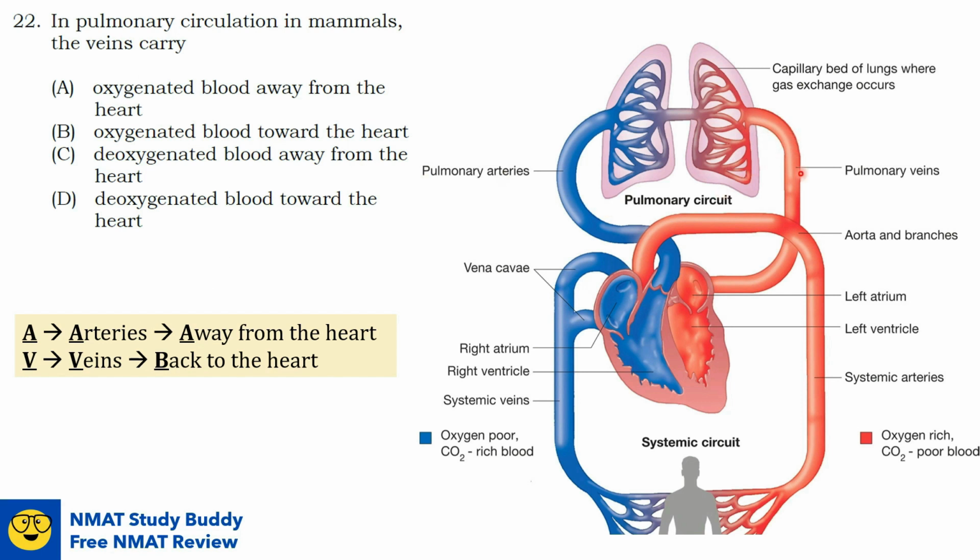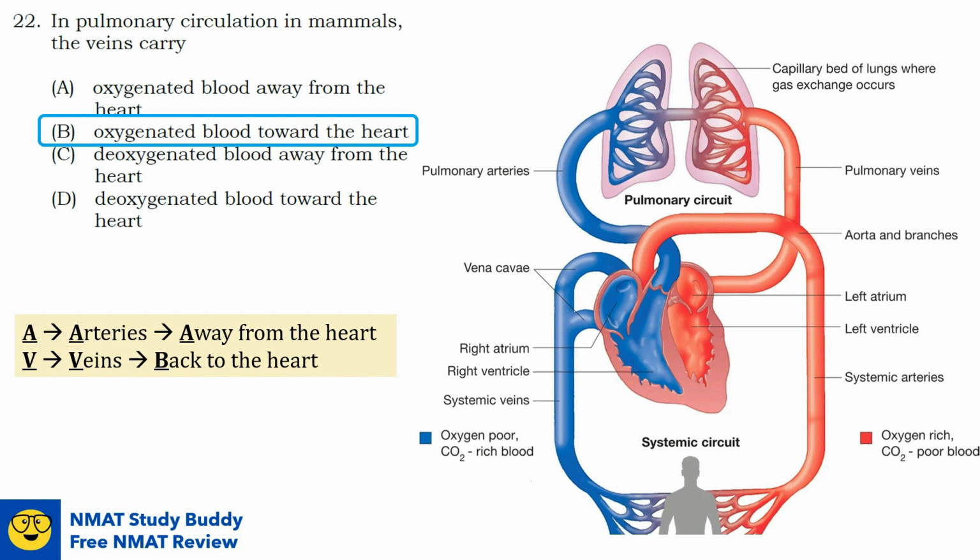As you can see here, the pulmonary vein is the one that carries oxygenated blood back to the heart. So the answer to our question is letter B, oxygenated blood toward the heart is a function of our pulmonary veins.